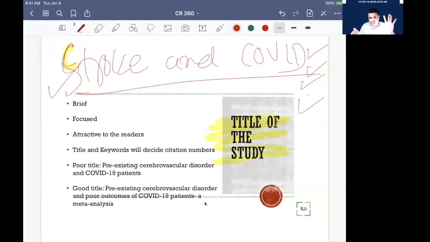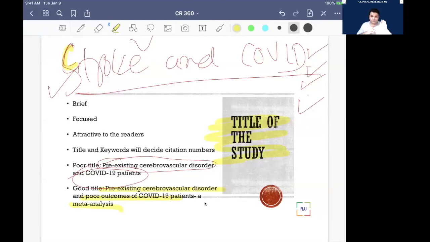Moral of the story is, overall, it should be precise. Let's say this is the most vague title. Still maybe a little better, but still poor: pre-existing cerebrovascular disease, so comorbidity, and COVID-19. Still it's vague, right? I don't understand what this study will be telling me. So sometimes even if it's important, I'll just swipe left and discard it. A good title, let's say, would be: the pre-existing cerebrovascular disorder and poor outcome of COVID-19, a meta-analysis.